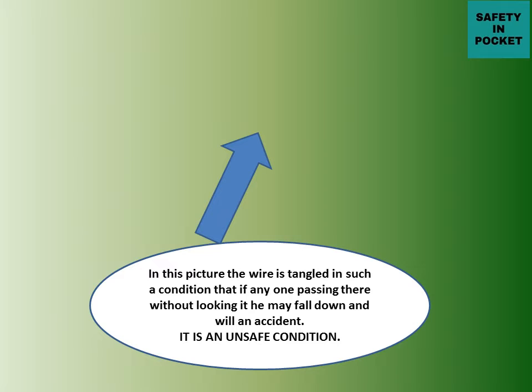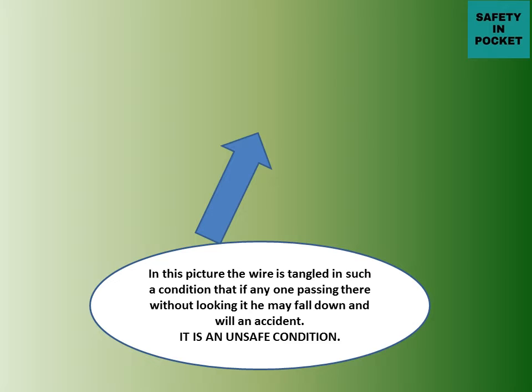Then we will study about unsafe condition. Unsafe condition means the existence of a mechanical, physical, chemical or environmental condition or situation or state of affairs which may cause a hazard or accident. So the presence of any wrong mechanical situation, or any wrong physical, chemical or environmental condition which leads to an accident, is known as an unsafe condition. It means the condition of the work area is not safe. We will say it is an unsafe condition.